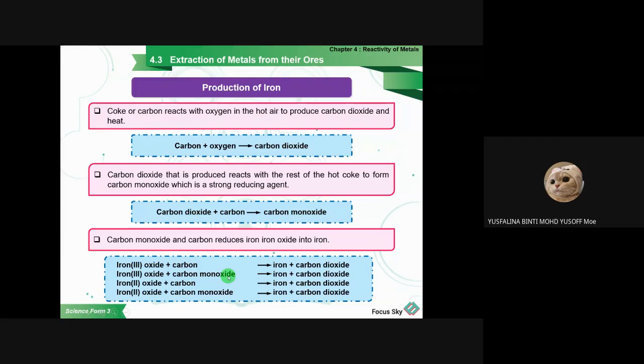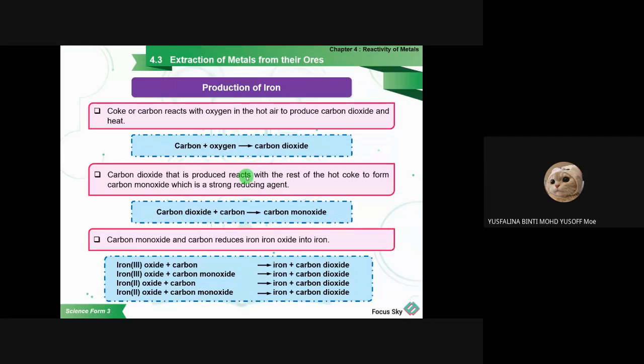This carbon monoxide we call the reducing agent, because it can take the oxygen from the iron oxide. If it gives oxygen to something, it is an oxidation agent. Because it takes the oxygen from the iron, we call it reducing. The iron oxide is reduced to iron.